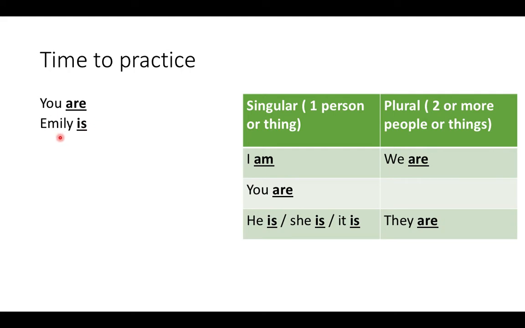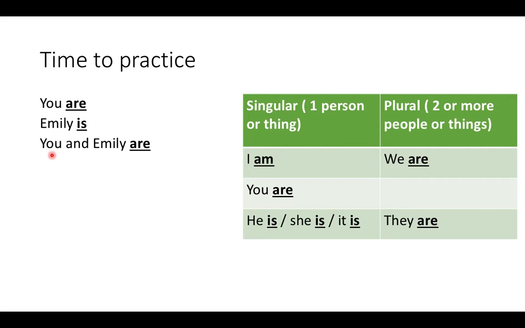This one says Emily. So Emily is. We see that he is, she is, it is are the only ones that use the word is, the form of be as is. The reason it's that way is because with Emily, you can look and see she is. So Emily is a she, so you can say Emily is.